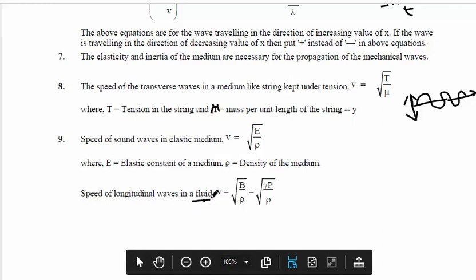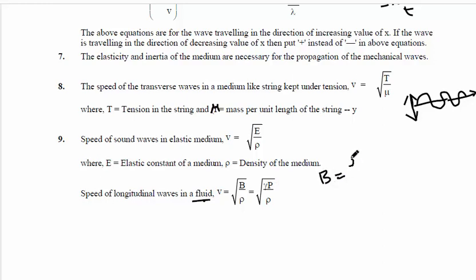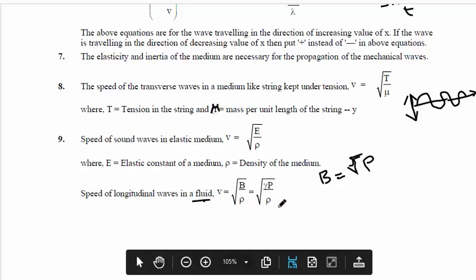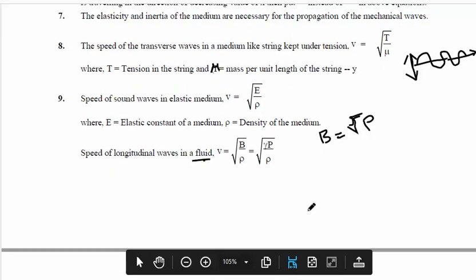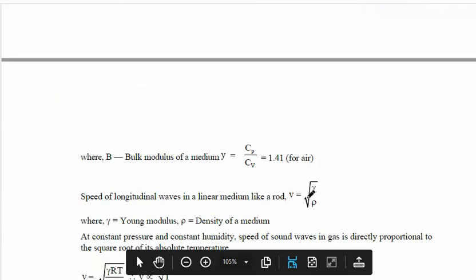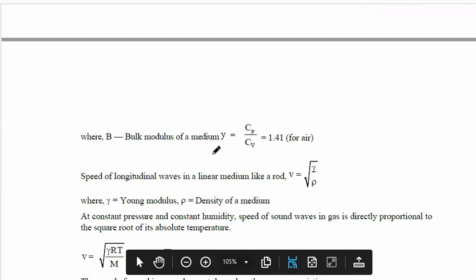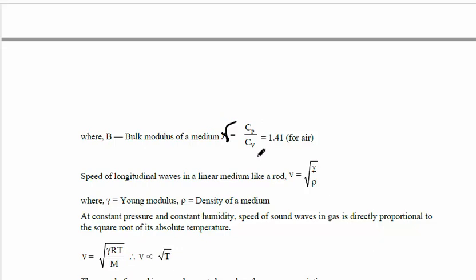The velocity of longitudinal waves in fluids is v equal to root of B by rho, where B is the bulk modulus. Bulk modulus is also written as gamma P, gamma into P, where rho is the density of the medium. Gamma is Cp by Cv, the ratio of specific heats of gases at constant pressure and constant volume.